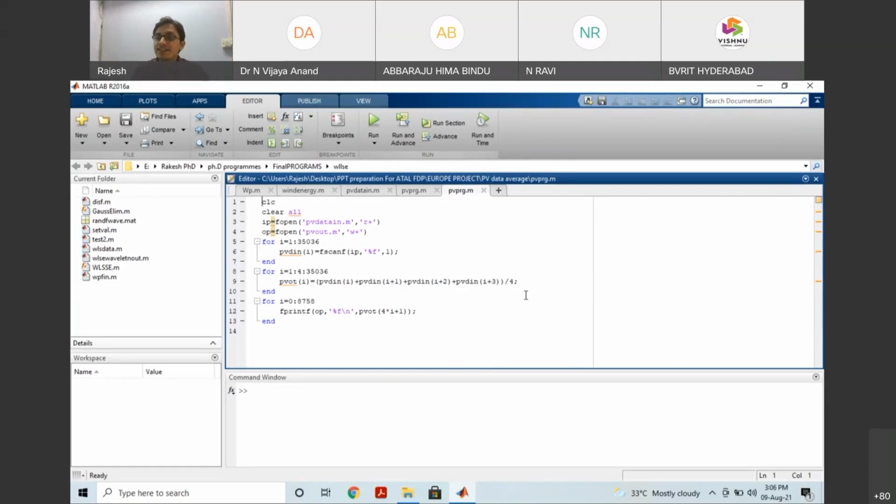By the time we completed one work here, we have collected 1 hour based wind data. The 10-minute sample I have just shown you, right? The 10-minute sample we converted into 1 hour, and we have executed it.